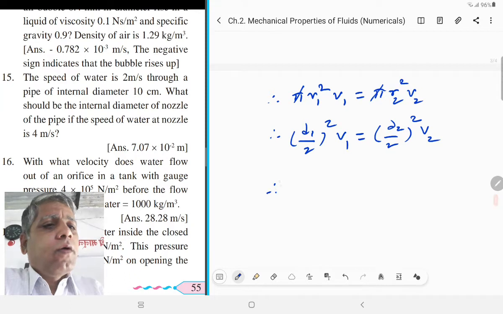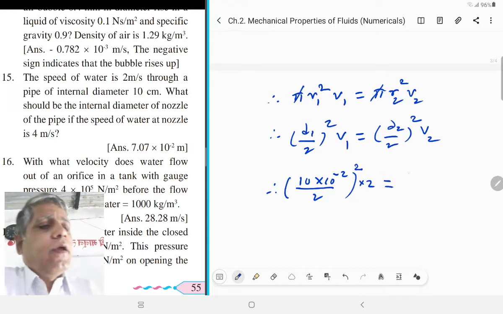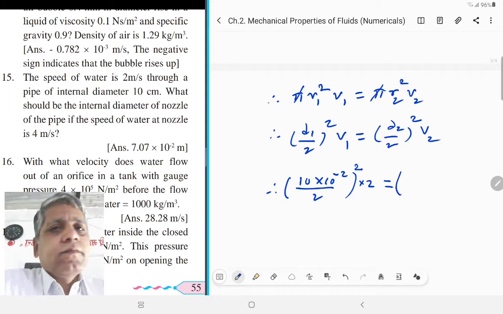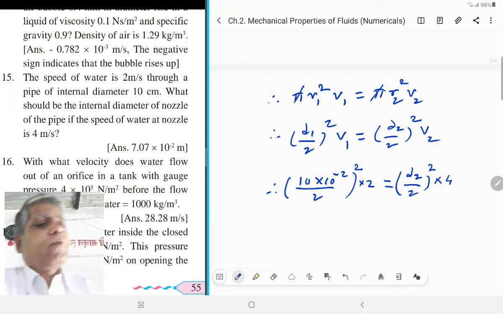Therefore it is equal to (10 into 10 raised to minus 2 upon 2) square into V1, that is 2 meter per second. Find out D2: (D2 by 2) square into V2, which is 4 meter per second.